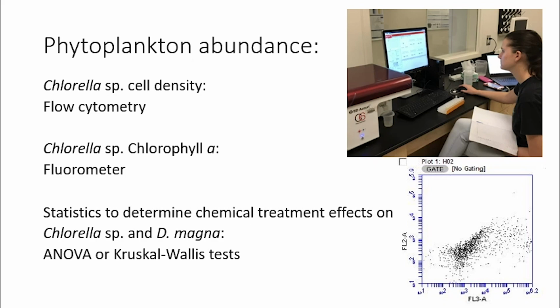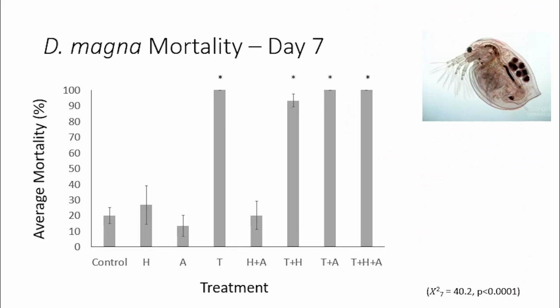ANOVA and Kruskal-Wallis tests both tested the means of our chemical effects to define whether they were significantly different from one another. For our results, there will be several similar-looking graphs representing the different measurements taken. The treatments will be indicated at the bottom with an H for hydrogen peroxide, A for ammonium, and T for THPC. The measurements will be on the side, in this case, average Daphnia mortality, and the asterisks mean that those bars are significantly different from the control, and everything else is similar to the control.